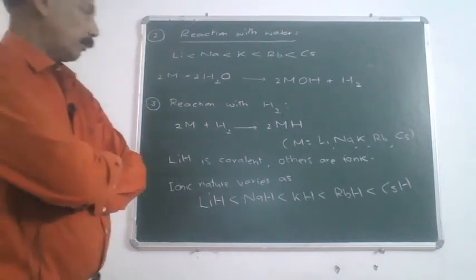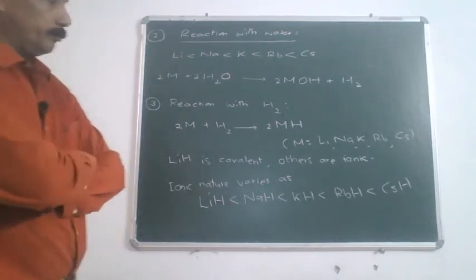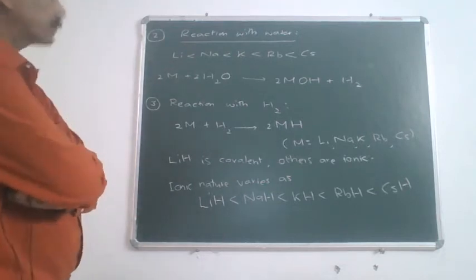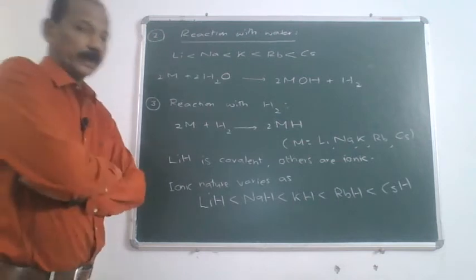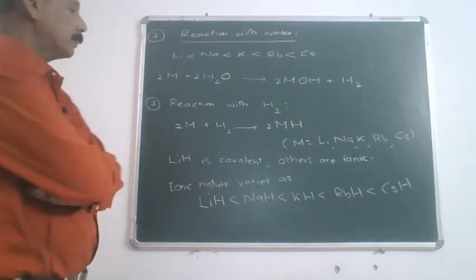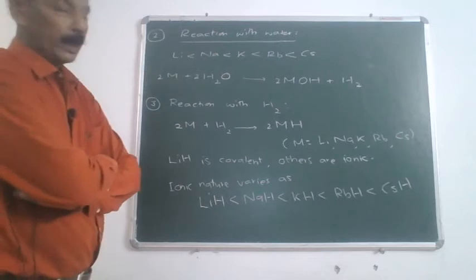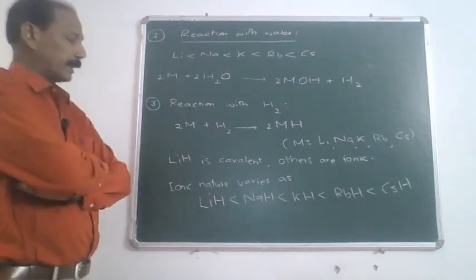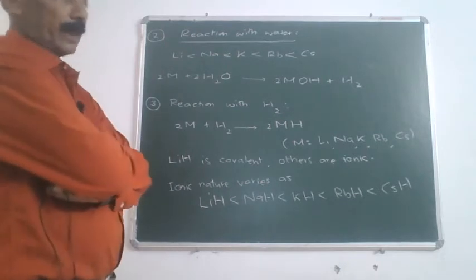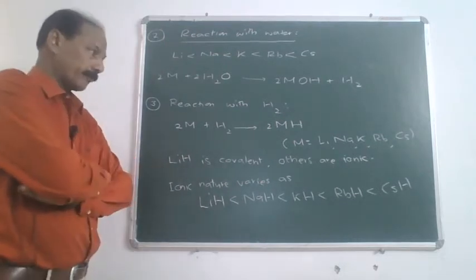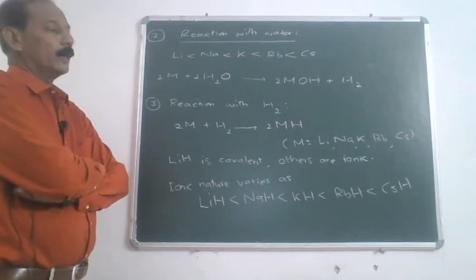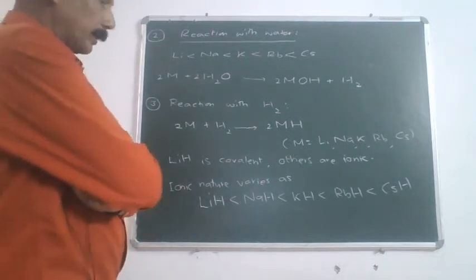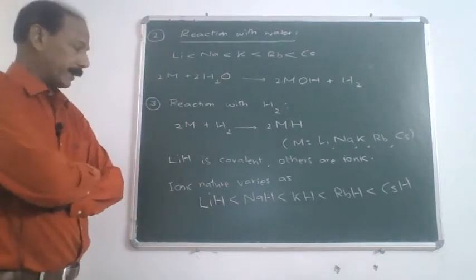Alkali metals, when made to react with hydrogen, form their respective hydrides. The only difference is lithium combines with hydrogen at a temperature of almost 1073 Kelvin, whereas other alkali metals, they combine at around 673 Kelvin. Lithium hydride, it happens to be covalent, whereas the other hydrides are ionic.